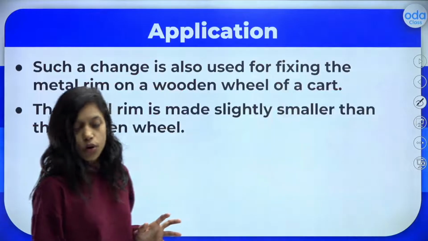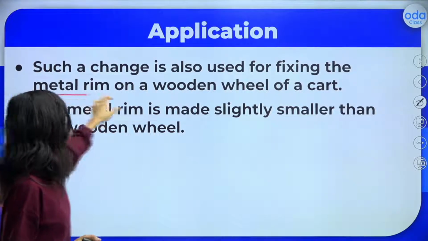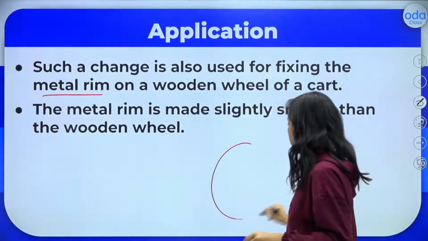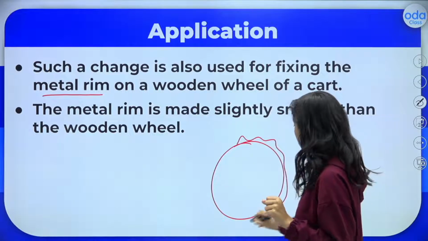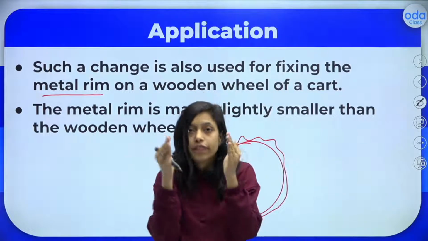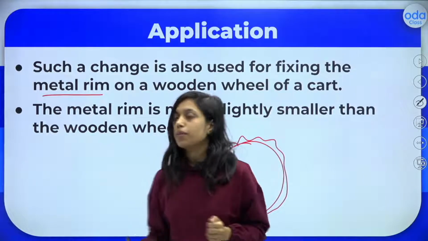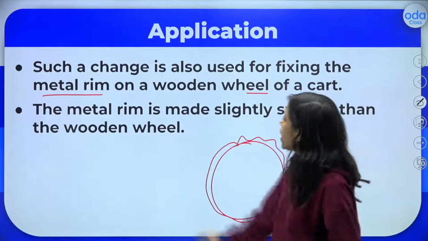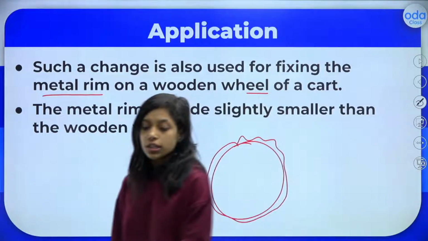Okay, so now what is the application then? Such a change is also used for fixing the metal rim on a wooden wheel of a cart. For example, if you have seen, this will be the wheel, right? Around the wheel there will be a metal rim. Have you observed this? First they will heat it so that the wooden wheel will fit into that. After that they will cool the metal so that it will be fixed. After that compression will be there. So to fit the metal rim on the wooden wheel of the cart, the metal rim is made slightly smaller than the wooden wheel. How is it possible? Let us see.